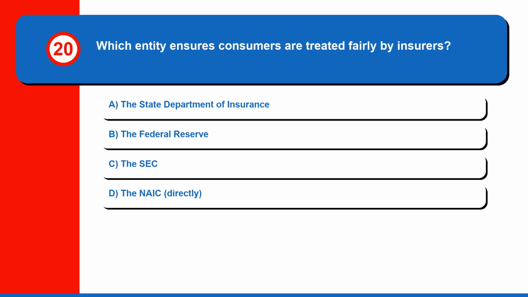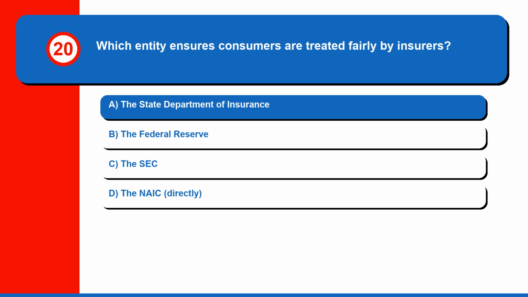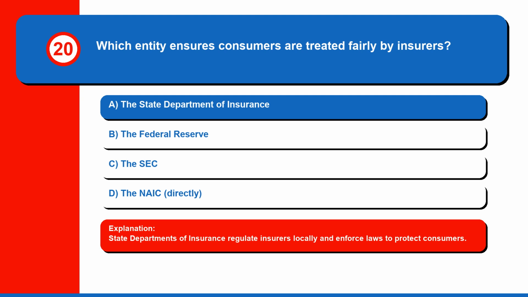Question 20. Which entity ensures consumers are treated fairly by insurers? A. The State Department of Insurance, B. The Federal Reserve, C. The SEC, or D. The NAIC, directly. The correct answer is A. The State Department of Insurance. State departments of insurance regulate insurers locally and enforce laws to protect consumers.